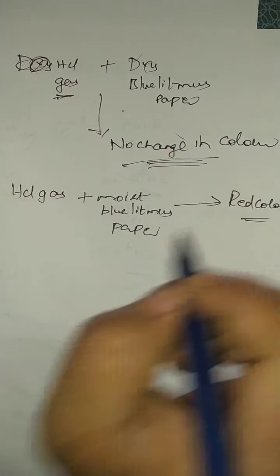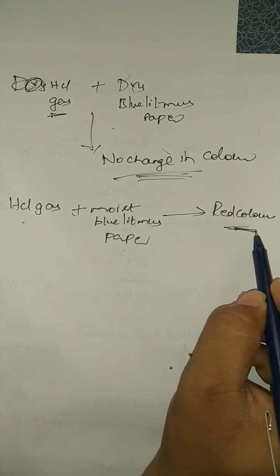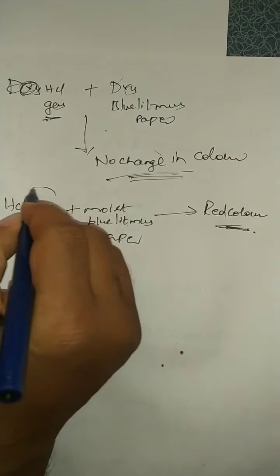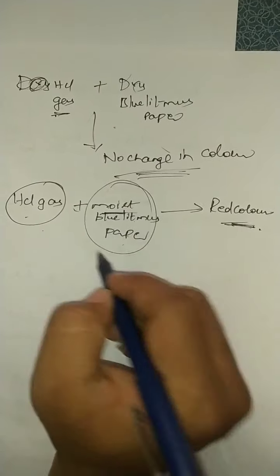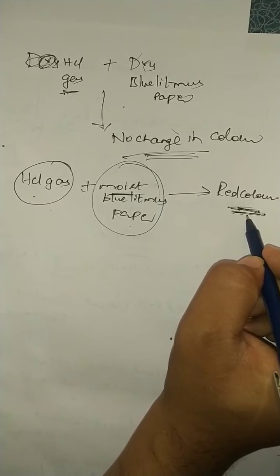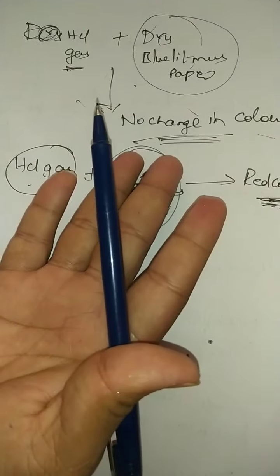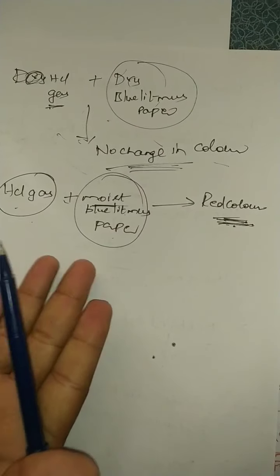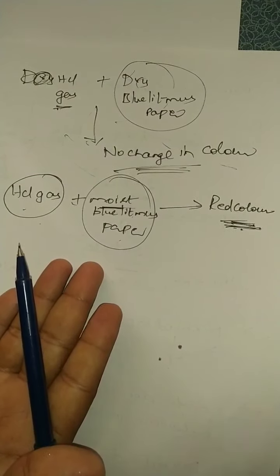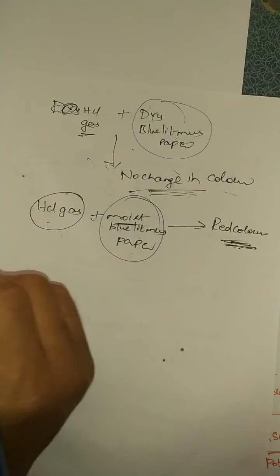That means when HCl gas is brought in contact with moist blue litmus paper, you observe red color. If it is dry blue litmus paper, no change in color because of the absence of moisture. H+ ions are not released there, but they are released in the second case. So this is a very, very important point. This is about acids, students.